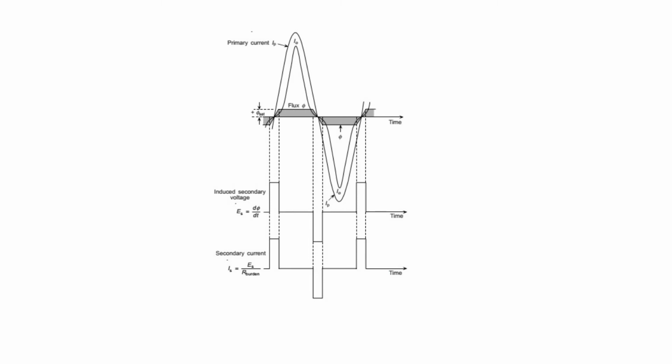When this occurs, we can say that this CT is completely saturated.